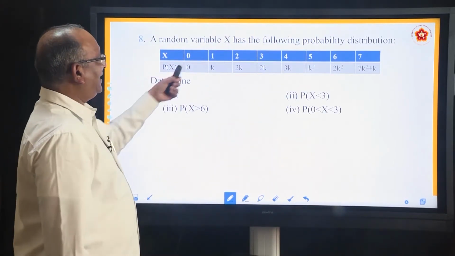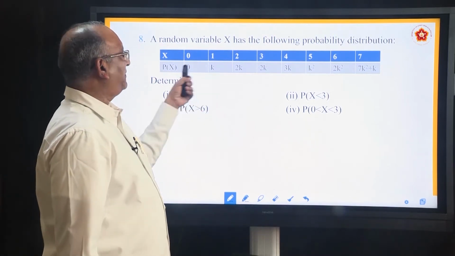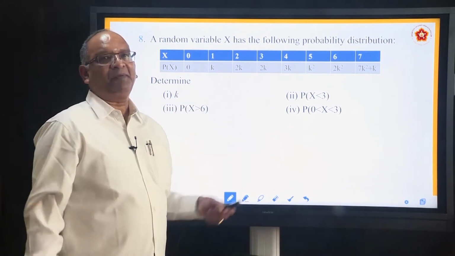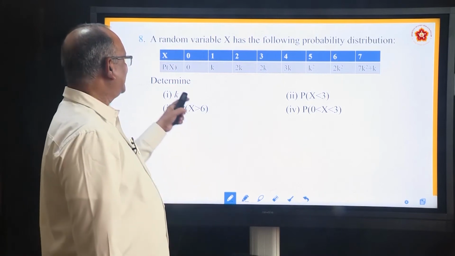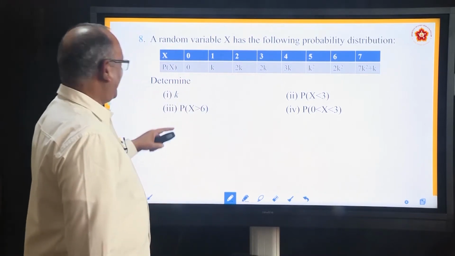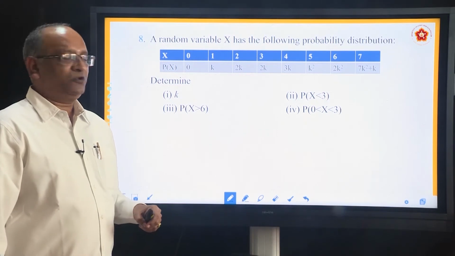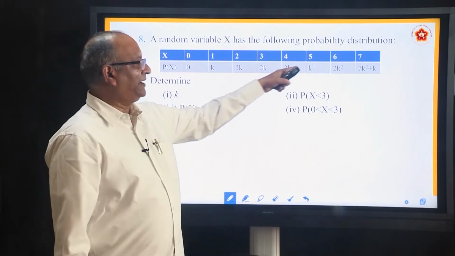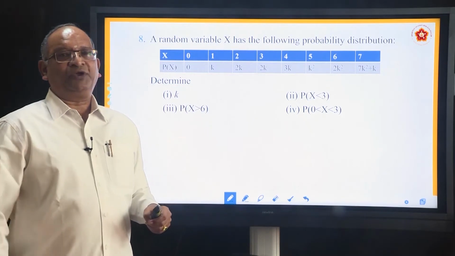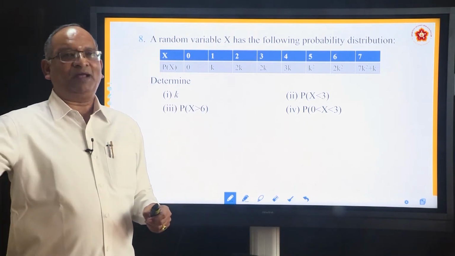A random variable X has the following probability distribution. He has given the probability distribution and he says determine k. How to find k? First and foremost thing is, if these are the probability distributions, we know that their sum is equal to 1.